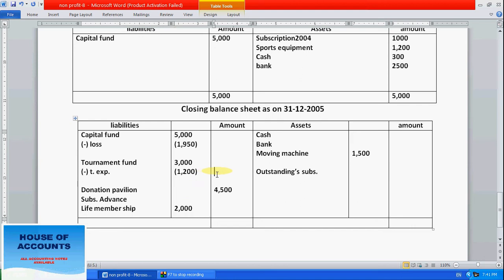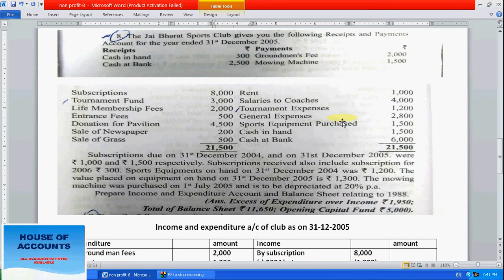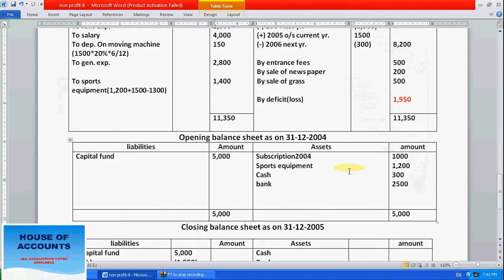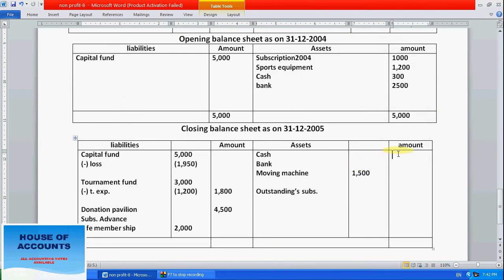So right here 1800. Now next, after tournament expenses, general expenses we have taken. Sports equipment purchase how much? 1500. But we have the remaining amount also given here. Cash in hand and cash at bank how much? 1500 and 6000. So write 1500 cash in hand and cash at bank 6000.